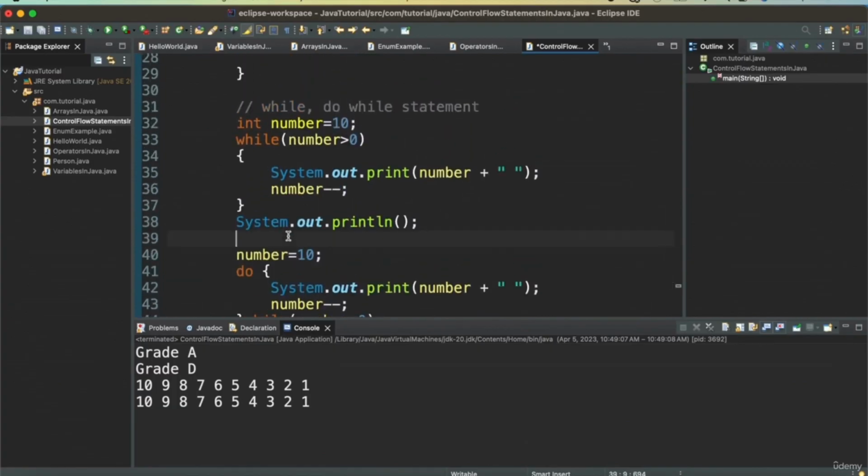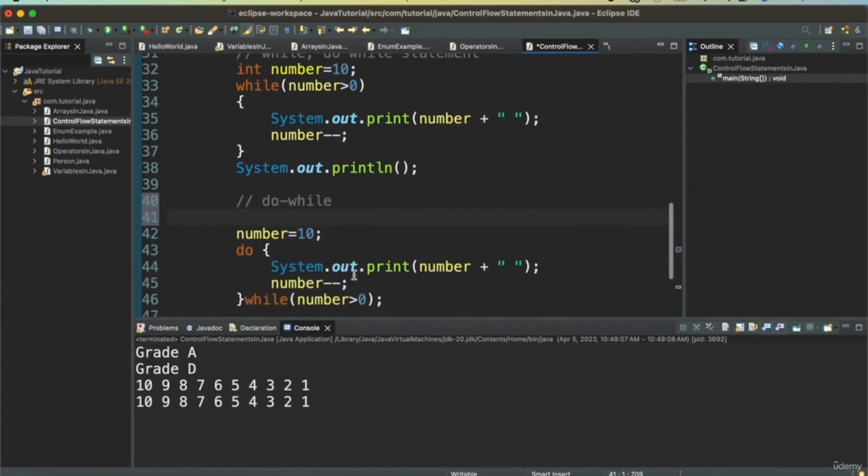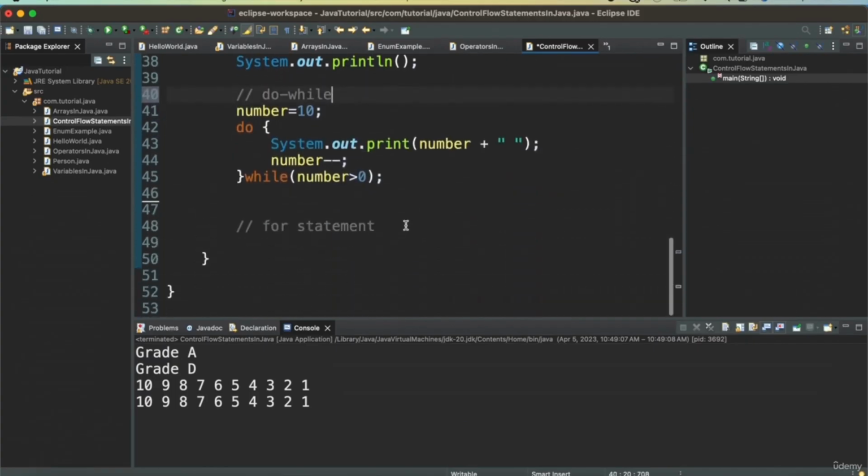This is while, this is do while. And now we have a for statement. For is again a looping construct, which is very useful and has been used everywhere in Java from the beginning. So let's see how we can write a for statement.